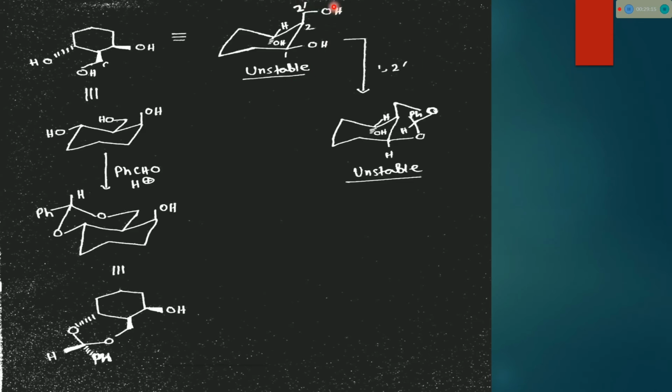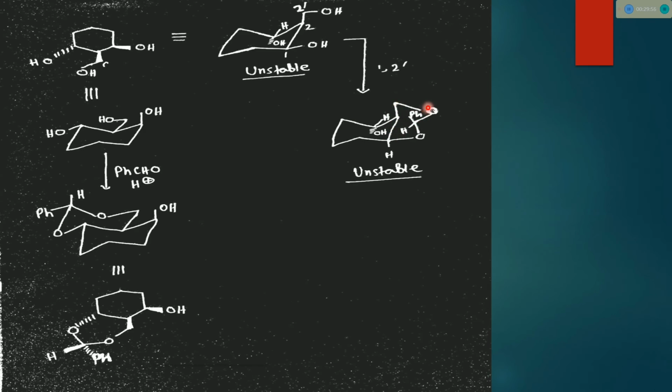You can draw this molecule in a different way also. This CH2 is above, this OH is below, and this OH is below. So if we draw this chair form, and if the 1,3-diol reacts with benzaldehyde, then see, in this case two chairs are formed.